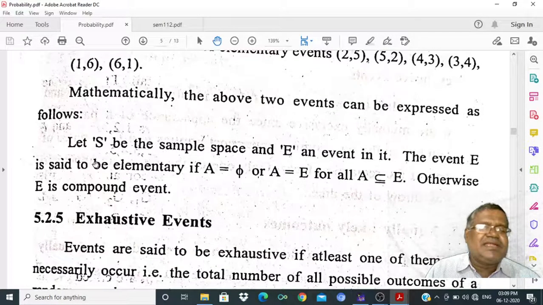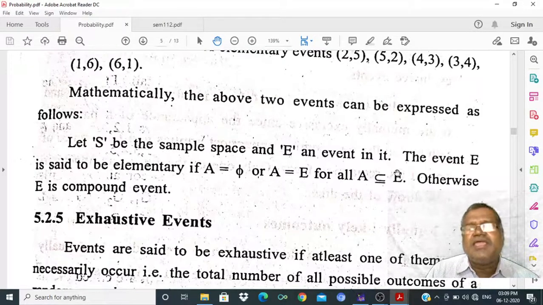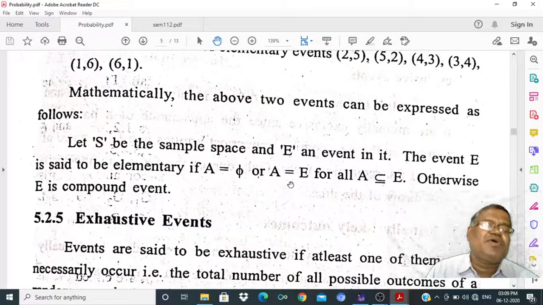Mathematically, the above two events can be expressed as follows. Let S be a sample space and E be an event in it. The event E is said to be elementary if A is equal to the null set or A is equal to E for all A that are subsets of E. Otherwise, E is a compound event.